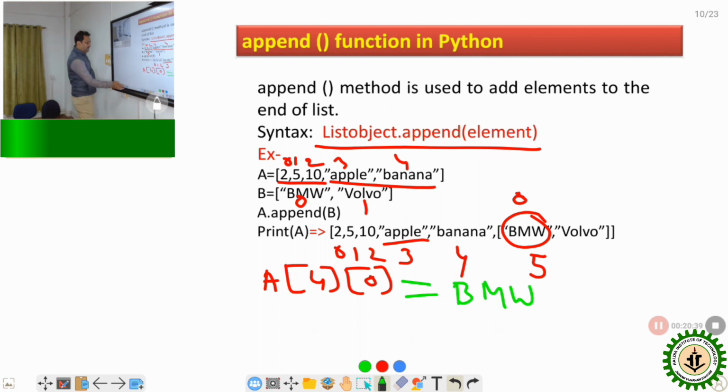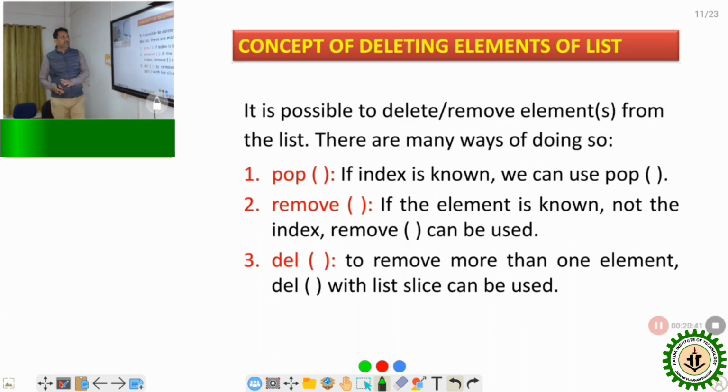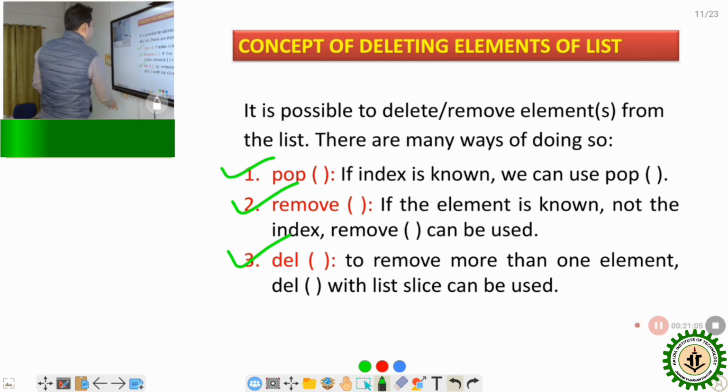Next I want to discuss a very important topic, the concept of deleting elements of the list. It is possible to delete or remove elements from a list. There are many methods: first is pop, next is remove, and the third one is the del function.